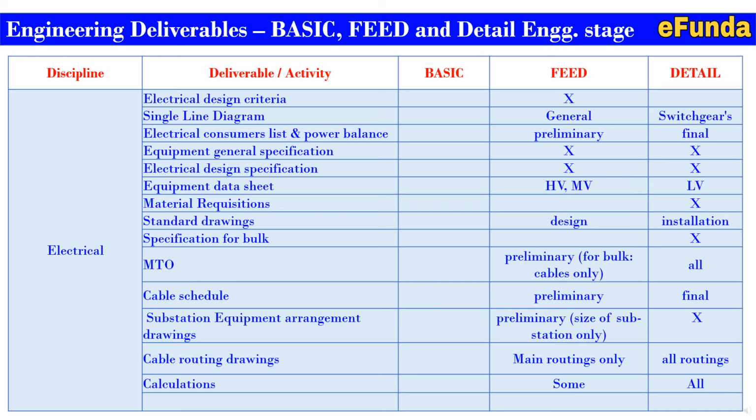Substation equipment arrangement, where the preliminary sizes of the stations are required as part of the FEED, and final is required in the detail. Cable routing drawings, main routings only, and all routings are required in detail. Calculations: some calculations are required during FEED, and all the calculations are required in the detail engineering.